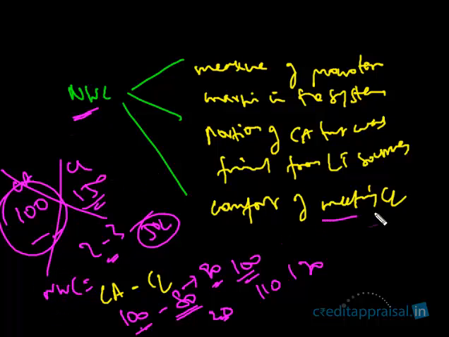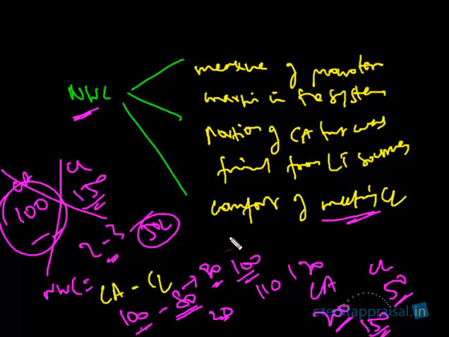NWC measures the comfort of meeting current liabilities. If your NWC is high, for example, your current assets were 200 and liabilities is only 50, so the difference between current assets and current liabilities is 150. This is a huge comfort, because you have only payments to be made of 50 lakhs in the near future, whereas you're going to realize 200 lakhs. So this is a very comfortable situation to be in. So NWC can also be thought of as a comfort level of meeting current liabilities intuitively, right? This is the intuitive definition, but if you want a more thorough definition, this is the correct definition.